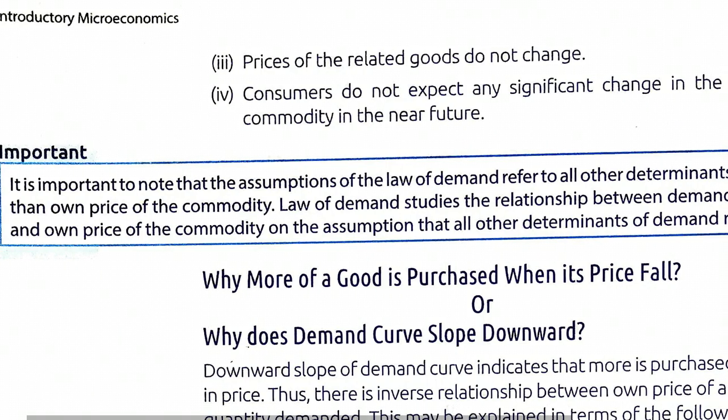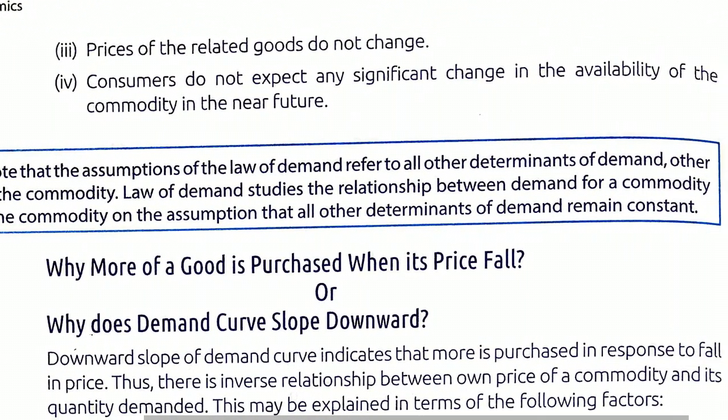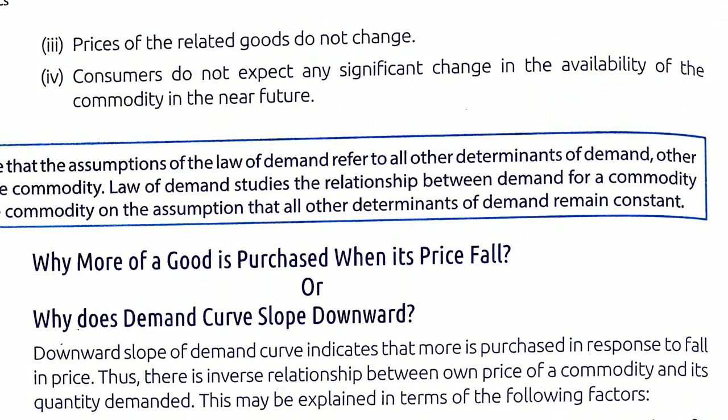And last is consumer does not expect any significant change in the availability of the commodity in near future. So another important factor was expectation of change in price. If there is no expectation of change in price of the commodity, then the demand of the commodity will change on the basis of the price.